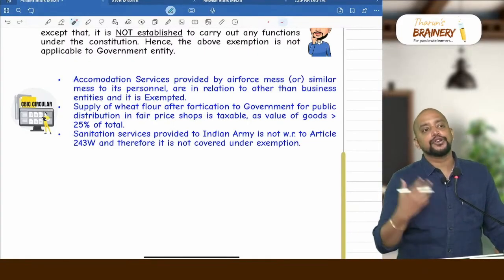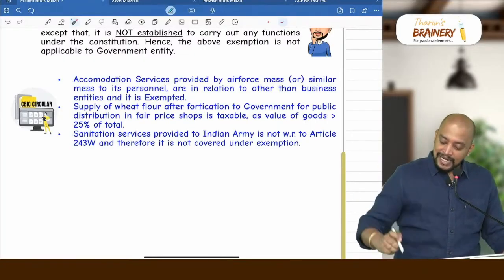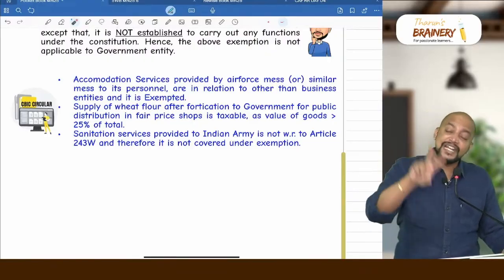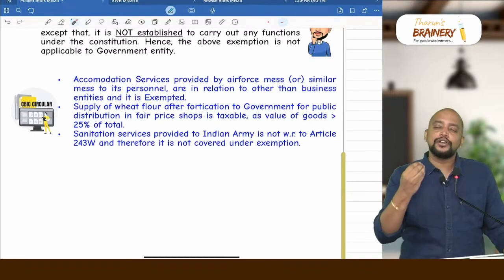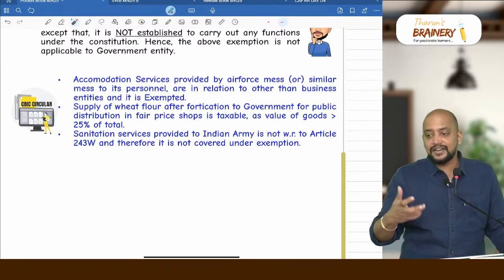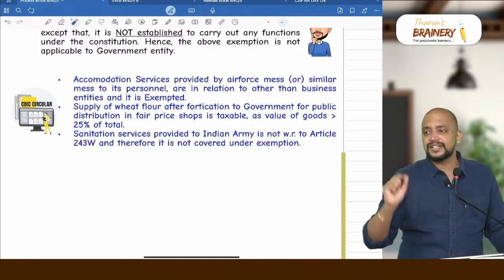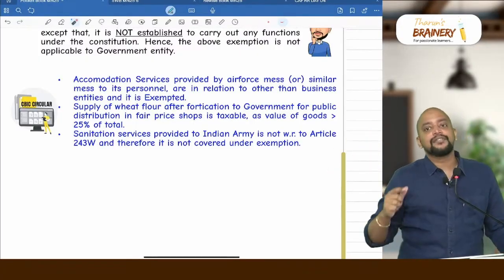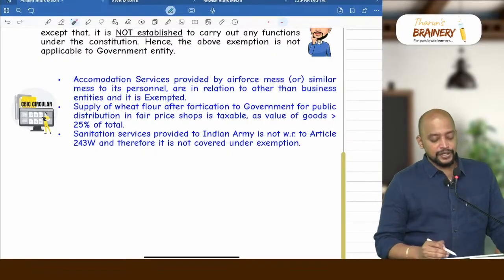For the purpose of procurement of that wheat flour, they will be paying the money, and that amount is paid for both wheat as well as fortification, that is conversion into powder. But the conversion of wheat into powder, the grinding, is just a service element, which is a small element only, because the major element is goods. The value of goods exceeds 25% of the total, so the exemption is not available.